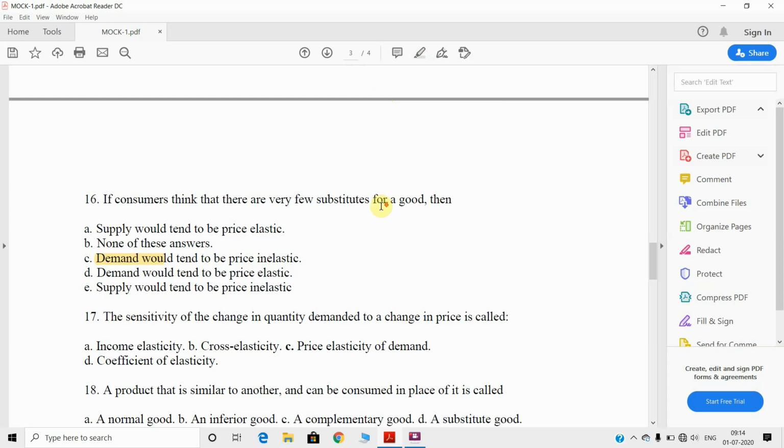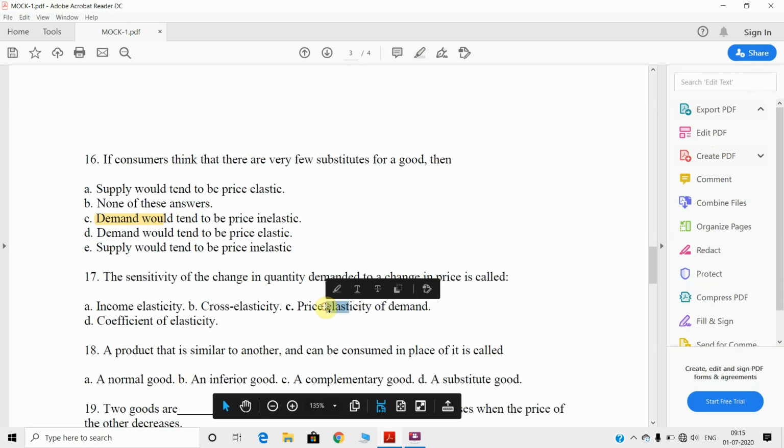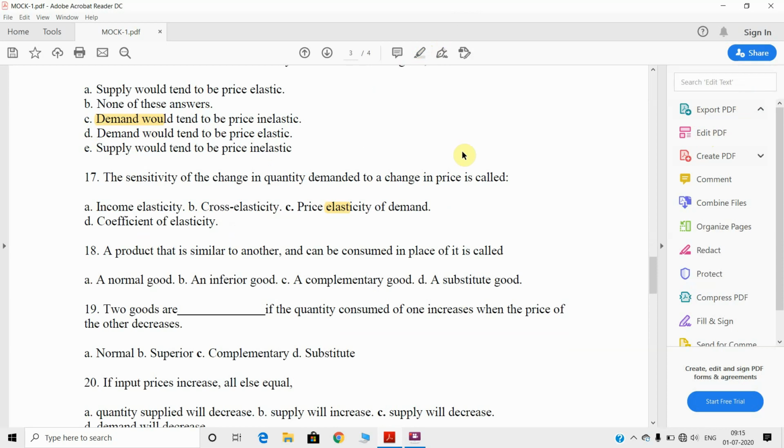Next, come to 17. The sensitivity of change in quantity demanded to a change in price is called, it is also very easy, price elasticity of demand, C. So the answer will be C, the price elasticity of demand. Next, come to 18. A product that is similar to another and can be consumed in place of it